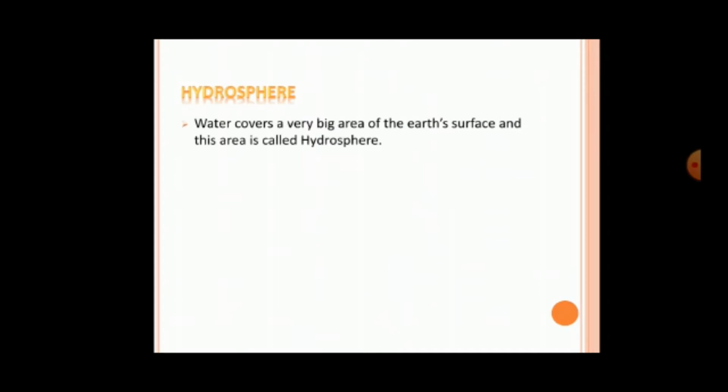Hydrosphere. Water covers a very big area of Earth's surface, and this area is called the hydrosphere.